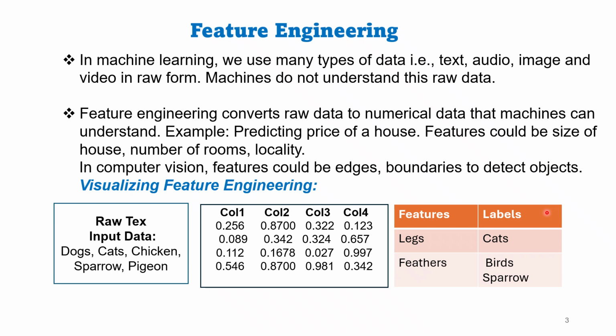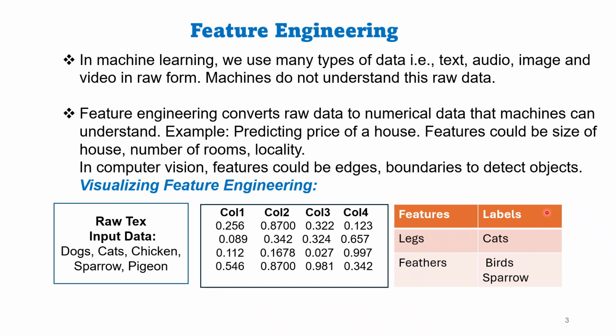In text, features for sentiment analysis would be words like happy. Count how many times each word is repeated in the given text document. If the word happy appears more number of times than the words sad or sorrow or dislike, then the sentiment of that text or customer reviews is happy, because the word happy appeared more number of times in the text than the other words like dislike and sorrow.